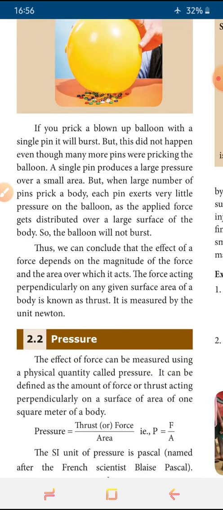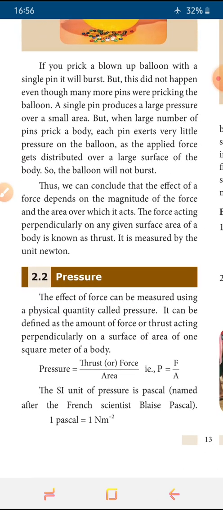Okay, and these are examples for pressure. Then what is the definition of pressure? We can define it with this statement: pressure is nothing but the amount of force or thrust acting on a unit area, in the perpendicular direction. So what is unit area? It means one square meter. In unit area, perpendicular acting, the amount of force or thrust is called pressure.